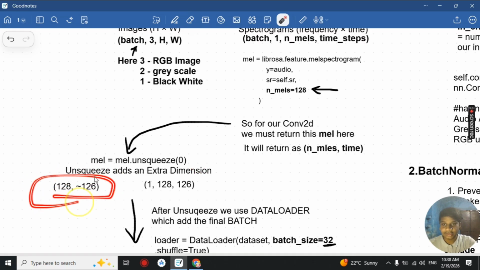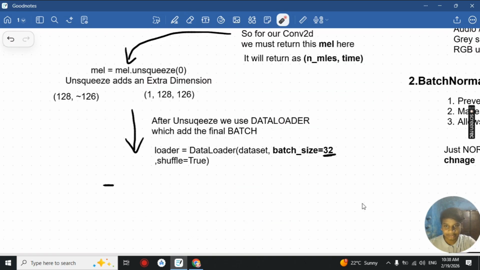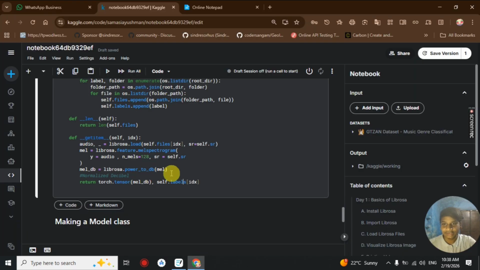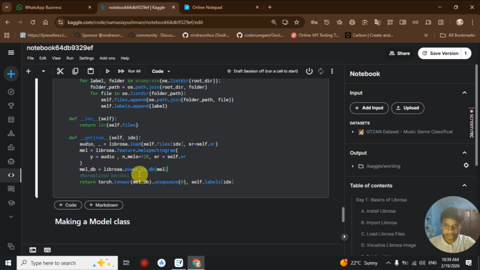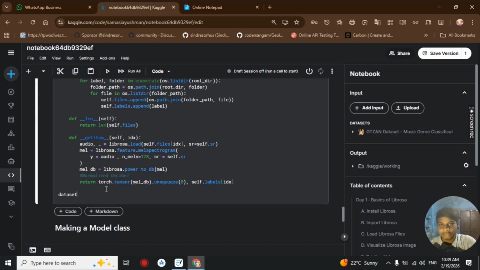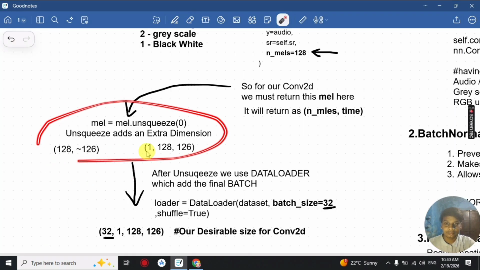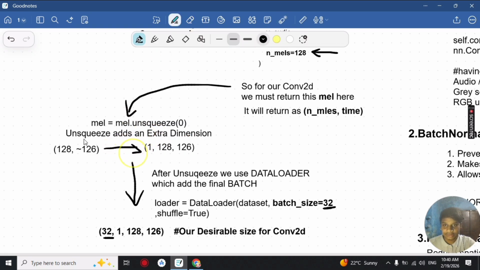Now one thing you must notice is that we are getting 128 by time steps, but our convolutional network needs a 4-dimensional tensor. So what we will do is mel.unsqueeze in the 0th position, to add an extra layer at the start. We return this and make a new dataset here. The unsqueeze basically adds an extra dimension at the 0th position, at the very first part.